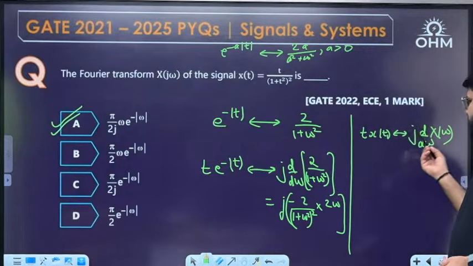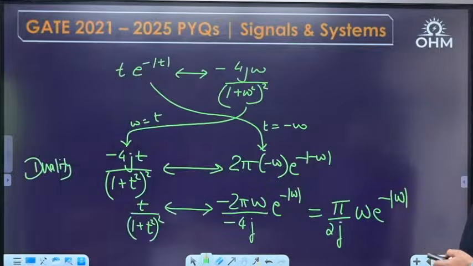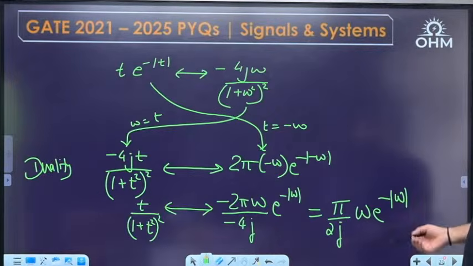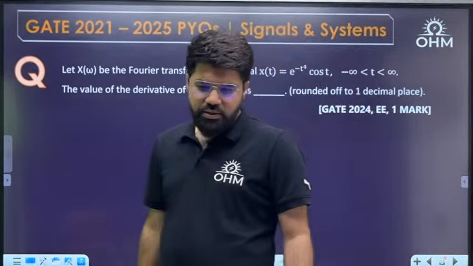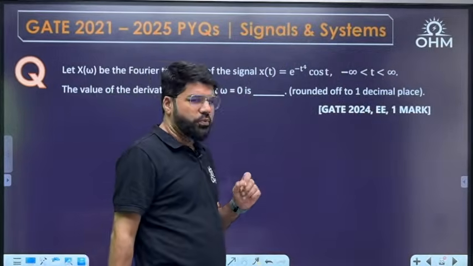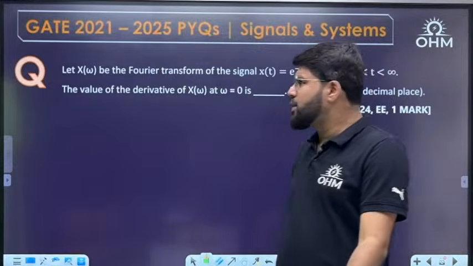Like frequency differentiation, t times property. Okay, GATE 22 ECE 1 mark question. Decent for 1 mark. GATE 24 EE 1 mark. Again, this is a small but good question for 1 mark. A little thoughtful. Not lengthy, but a little thoughtful.